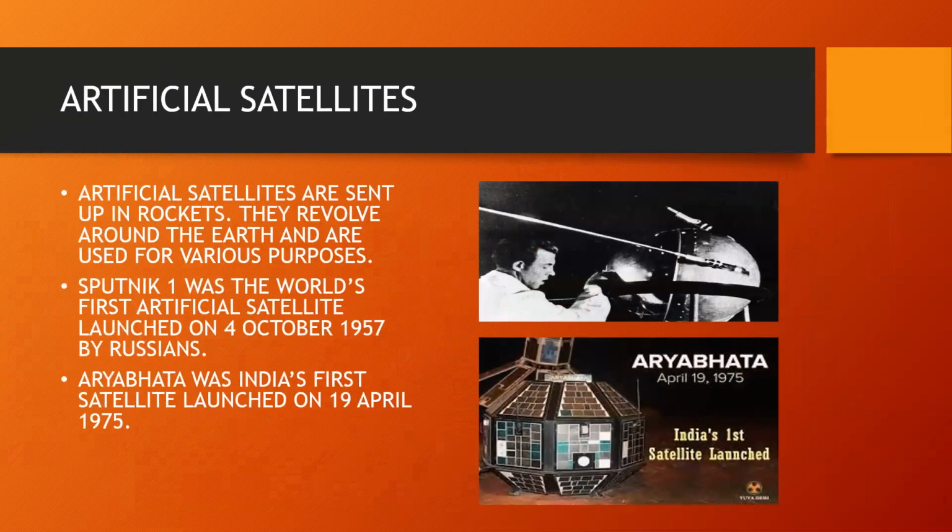Artificial satellites. Humans have been successful in placing their own satellites around the earth. These satellites are sent up in rockets. They revolve around the Earth and are used for various purposes. They are known as artificial satellites. Sputnik 1 was the world's first artificial satellite. It was launched on 4th October 1957 by Russians. It orbited the Earth for 6 months. Aryabhatta was India's first satellite, launched on 19th April 1975.